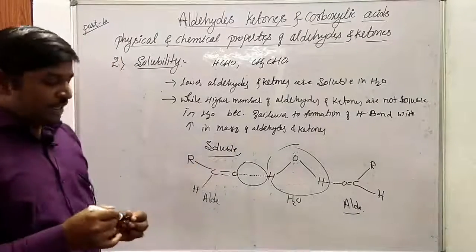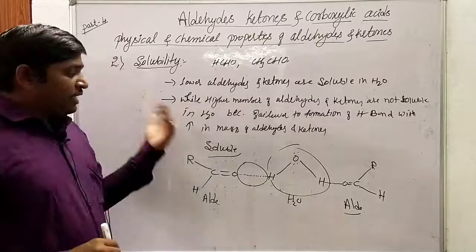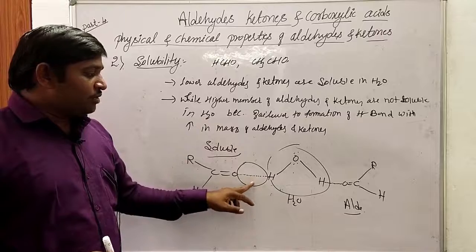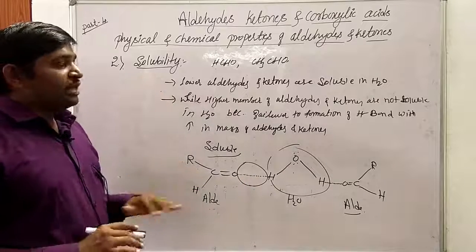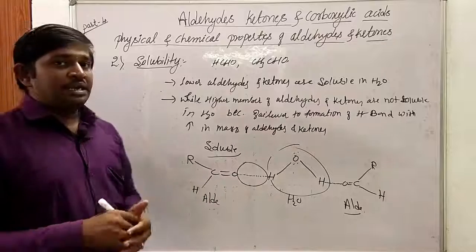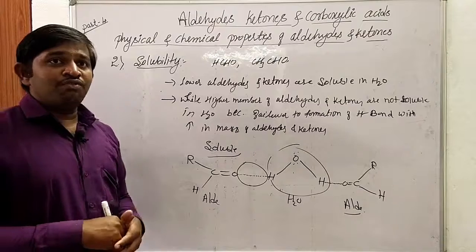Solubility can take place in lower aldehydes and lower ketones, whereas in higher aldehydes and ketones this bonding does not take place effectively. That's why the solubility decreases as the number of carbon atoms in the chain increases. In such a case, how do we dissolve such kinds of aldehydes and ketones?